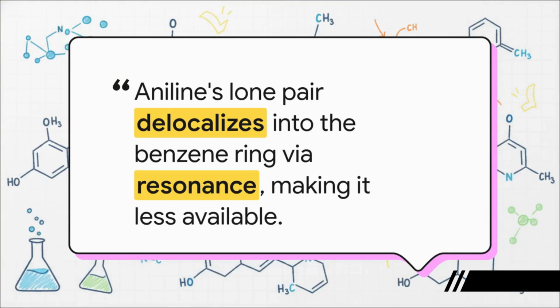Well, that lone pair on its nitrogen isn't just sitting there waiting for a proton to come by. Nope, it's got a full-time job. It's busy participating in resonance with the benzene ring. It gets pulled into the ring and spread out, delocalized over the entire molecule. And because that lone pair isn't localized on the nitrogen anymore, it's way less available to act as a base. And that's the simple reason why pretty much any aliphatic amine is going to be a stronger base than aniline.